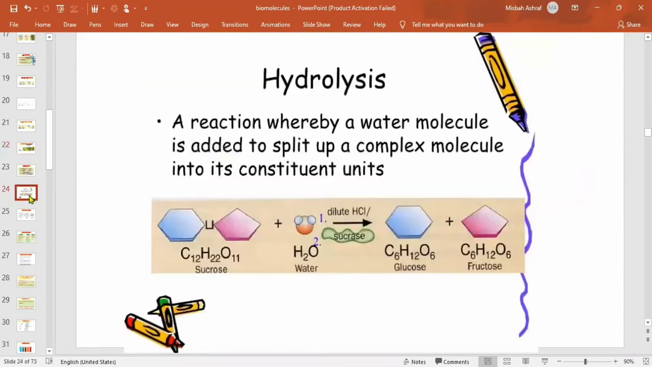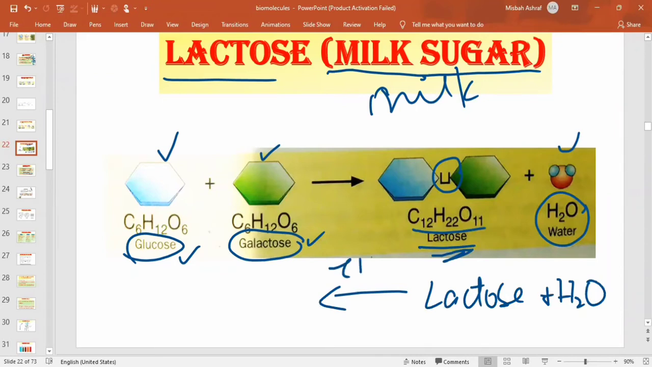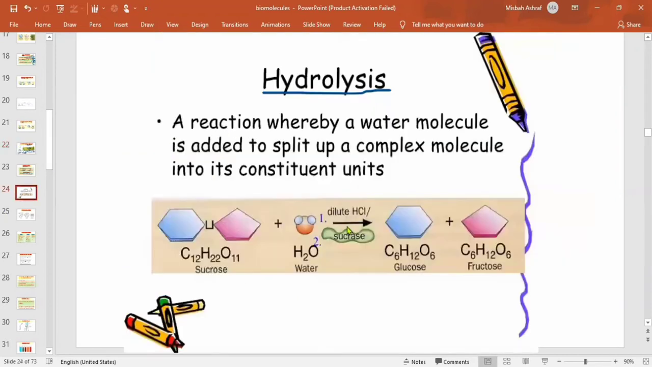ठीक है. अच्छा, now the reverse happens, that's the hydrolysis. Hydrolysis is the breakdown of the complex molecules in the presence of water. ठीक है. अब अगर हम इसी प्रोसेस को रिवर्स कर दें, if we take lactose and add water into it and an enzyme into it, that will give us then galactose प्लस ग्लूकोज. तो हमारे पास दोबारा यही चीजें बन जाएंगी जिनसे हमने लैक्टोज बनाया था. इनके रिवर्स प्रोसेस को हम हाइड्रोलिसिस बोलते हैं. This is known as the hydrolysis.